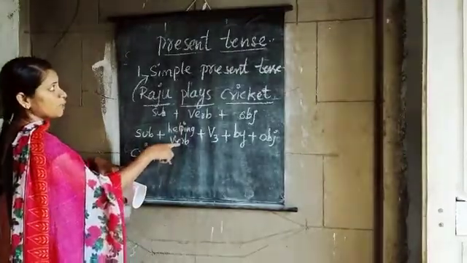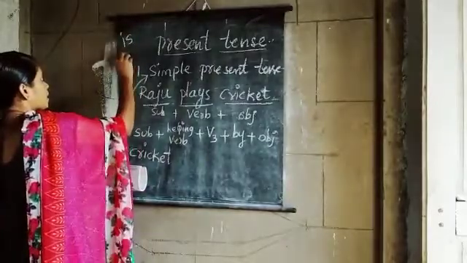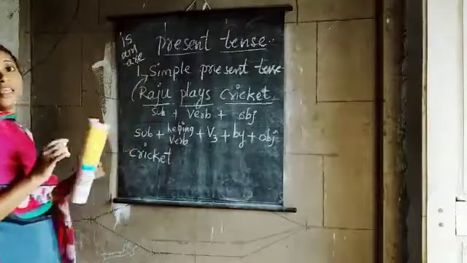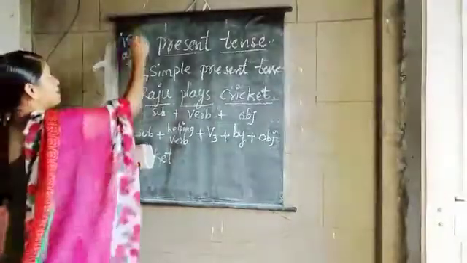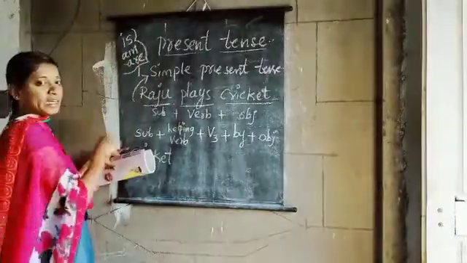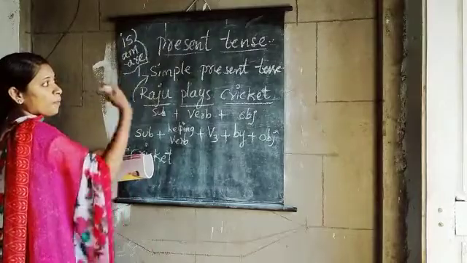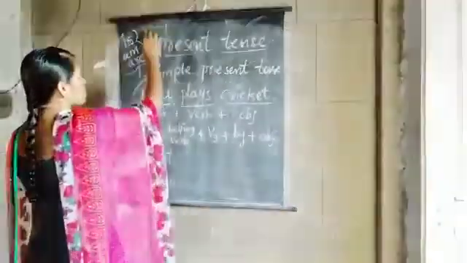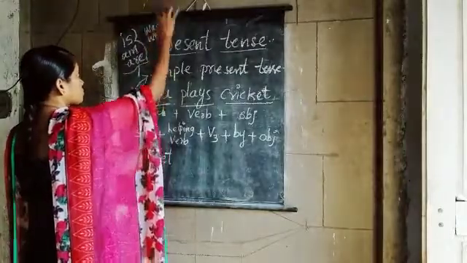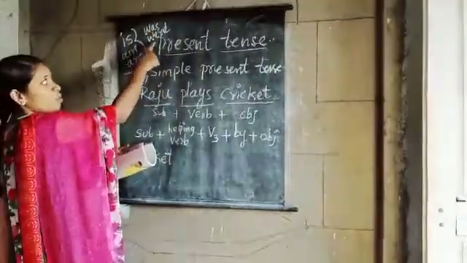What is the next helping verb? Children, helping verbs are is, am, are. Okay, is, am, are, these are the present form of helping verbs. అంటే present tense లో యూజ్ చేసేటువంటి helping verbs. Past tense లో యూజ్ చేసే helping verbs was and were. Okay, was and were are the past form of helping verbs.